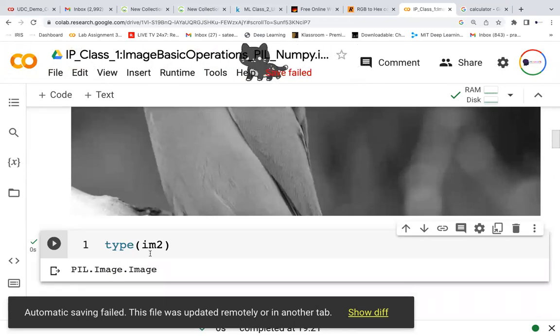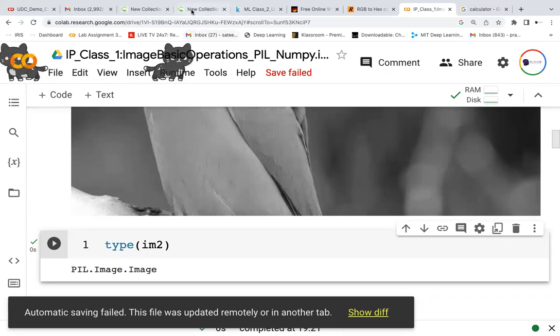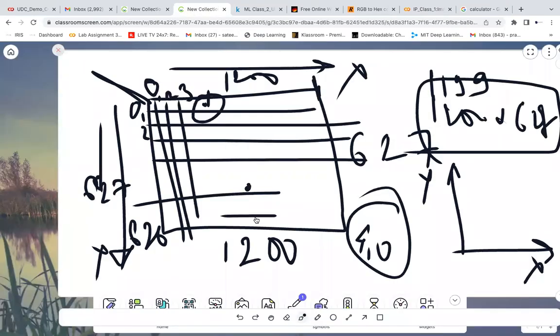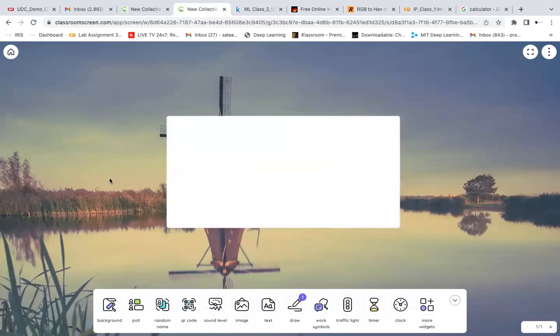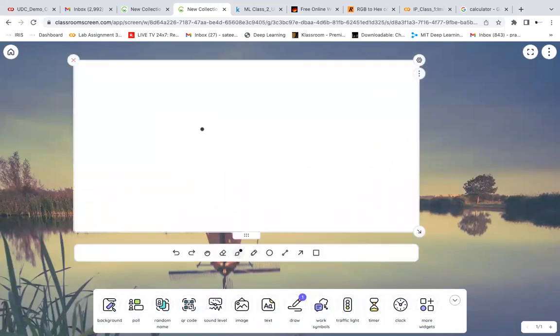NumPy vectors: I think we covered NumPy for some students, but some students were not covered, so we'll discuss that. How should we convert into NumPy? What exactly will we be doing? We read the image into PIL, and that PIL image I want to convert into NumPy. NumPy ND array is actually